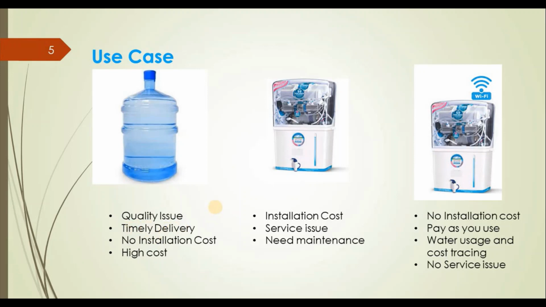Suppose I need one bottle of water, so I will call my local vendor and they will deliver it. But when the demand is high, generally they will not deliver in 1 hour, 2 hours. Generally they take up to 1 day. So there is a delivery or service issue with this water bottle. So when we need this water, chances are that we will not get it on time.